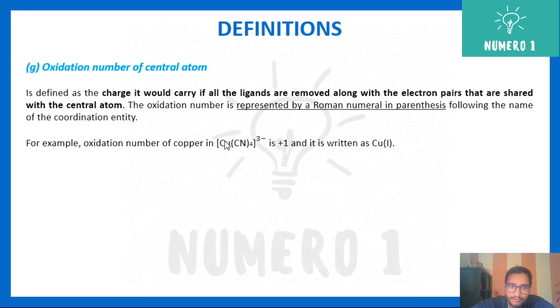If you solve this equation, you will get the x value, that's the charge on copper, which will be +1. So how will we write it? We will write Cu in parentheses, I. So this Roman number represents the oxidation number of the central atom.